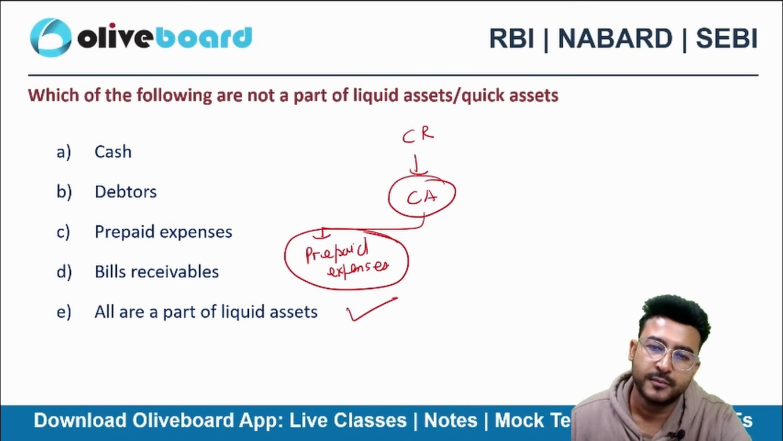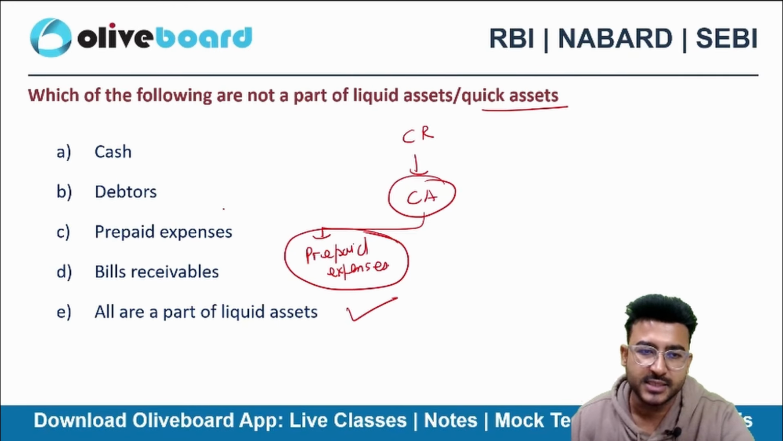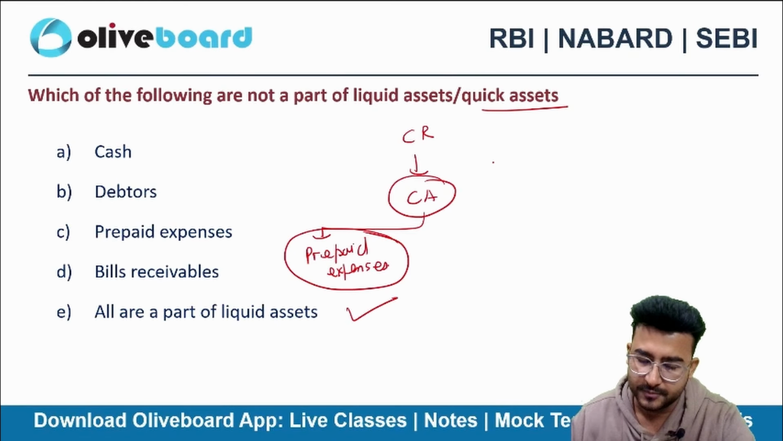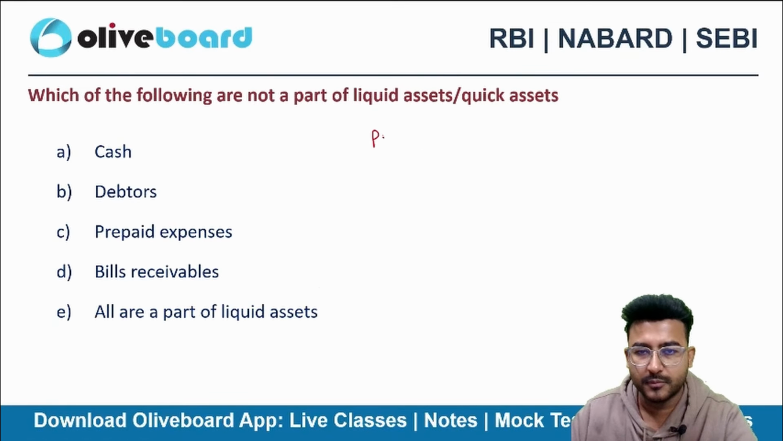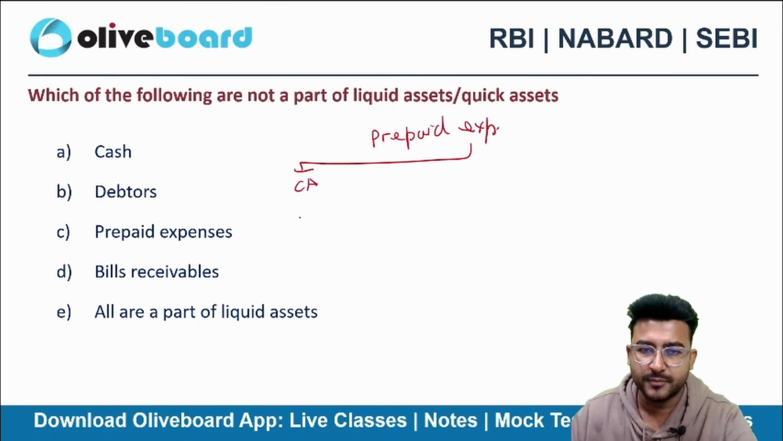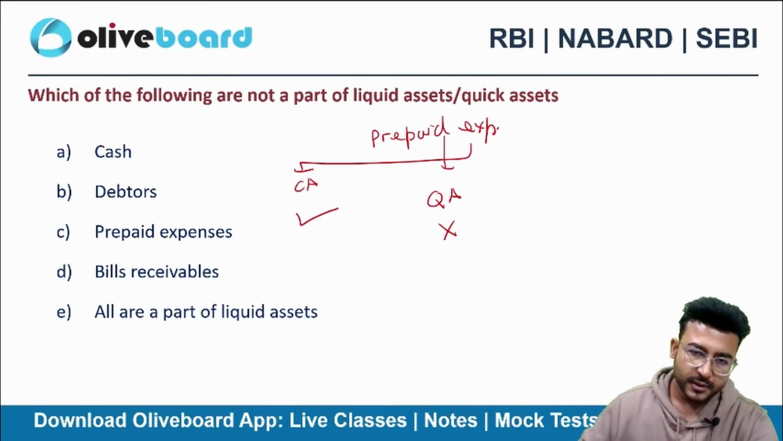Right? But if I am calculating quick assets, in the assets I won't consider prepaid expense. Right? So can I say prepaid expense? If I am calculating current assets, it will come. If I am calculating quick assets, it will not come.